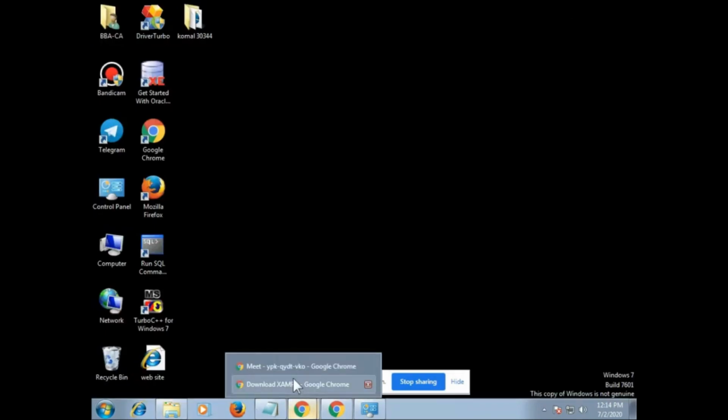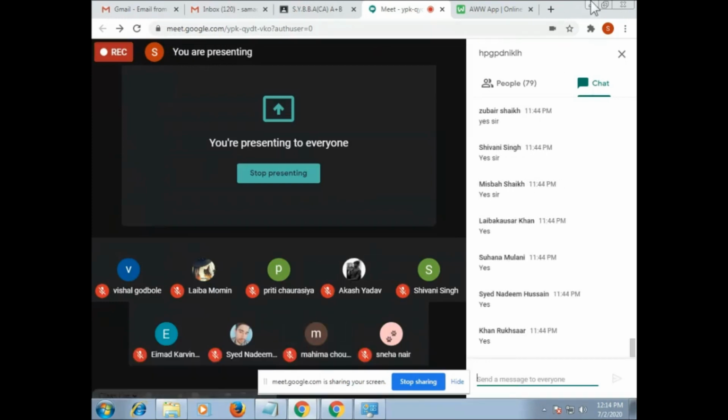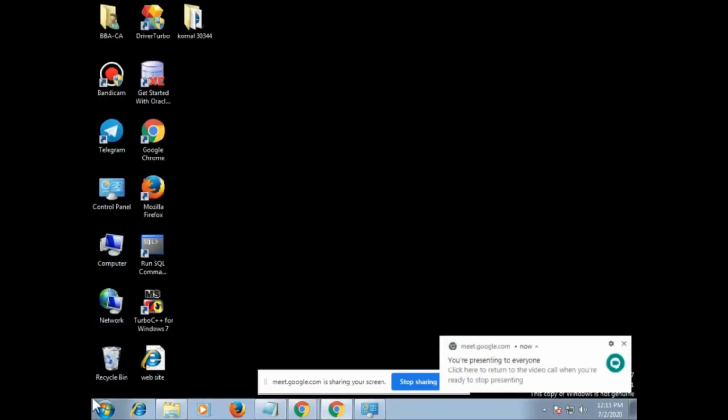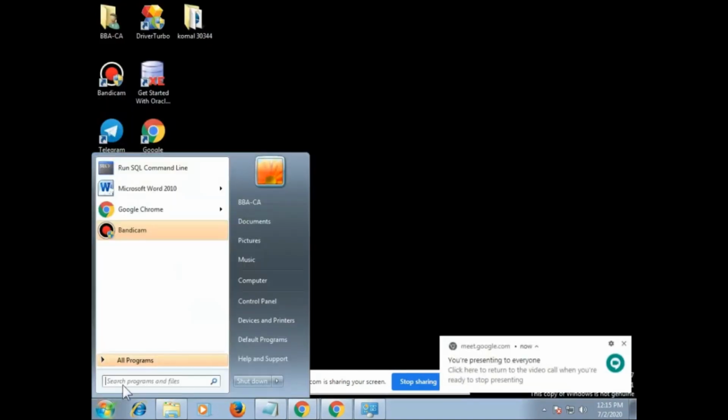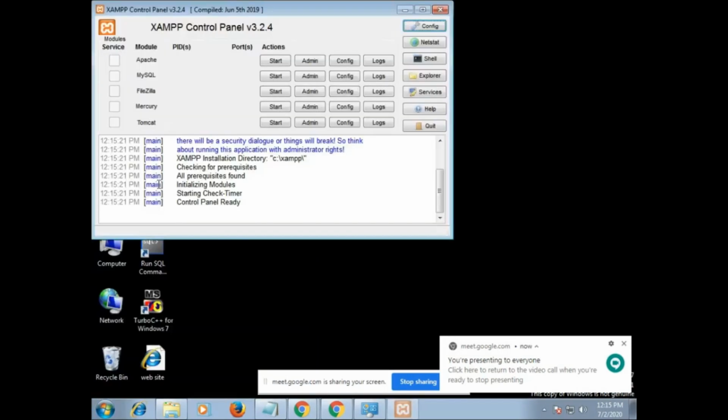Is it clear till here? Okay, very good, great. Now how to check whether your XAMPP is installed or not? You can just go to your start, and in search you can write XAMPP. As soon as you write XAMPP, here you can see the first option called XAMPP control panel. Is it visible to everyone? You have to click on XAMPP control panel.